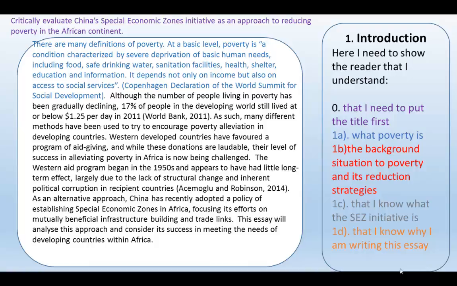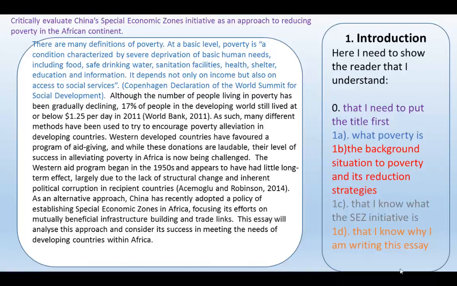He then knows that he has to show the context of poverty and its reduction strategies. So he has to show that he understands what poverty reduction strategies are and why they're necessary. He has to show that he knows what a special economic zones initiative is. And at the final part of the introduction, he has to show that he knows why he's writing this essay.